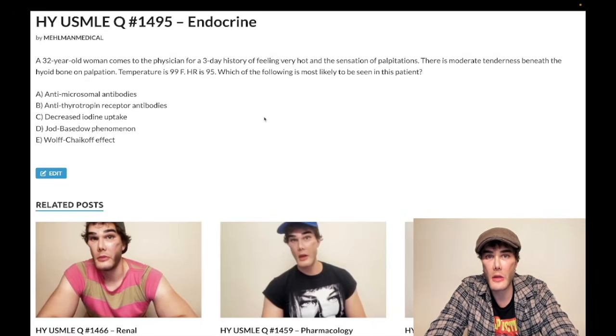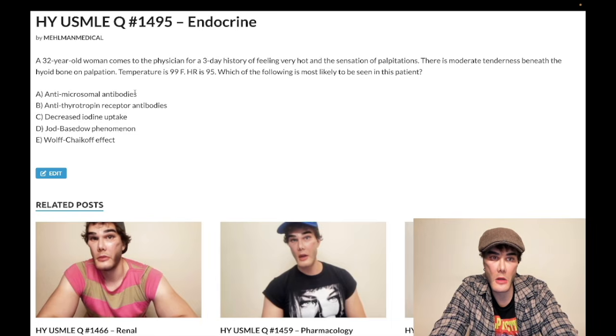32-year-old woman. She has a 3-day history of feeling very hot, sensation of palpitations, moderate tenderness beneath the hyoid bone on palpation, temperature 99 Fahrenheit, heart rate 95. What's most likely seen in this patient? So we're telling you that she has hyperthyroidism here. Heat intolerance, okay, you can get palpitations, and the thyroid gland is located beneath the hyoid bone in the neck. And you got some tenderness here, okay? So what are we going to see in this patient?